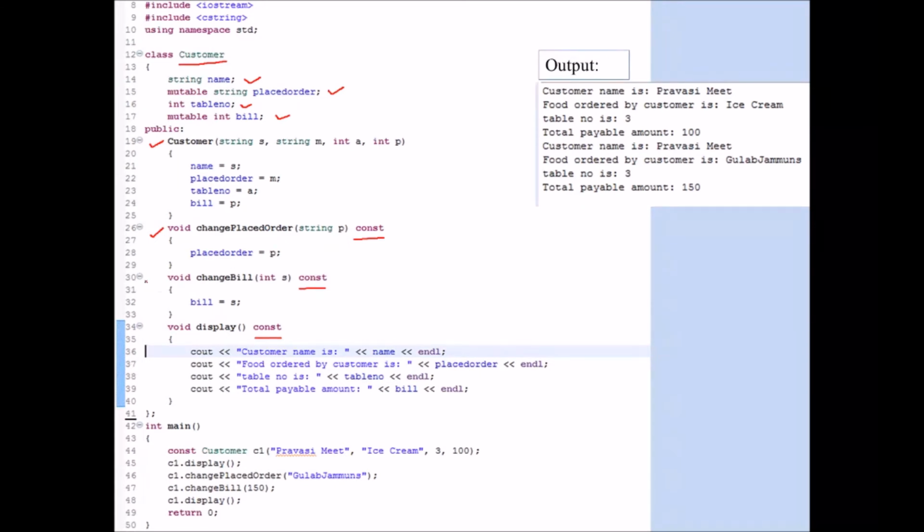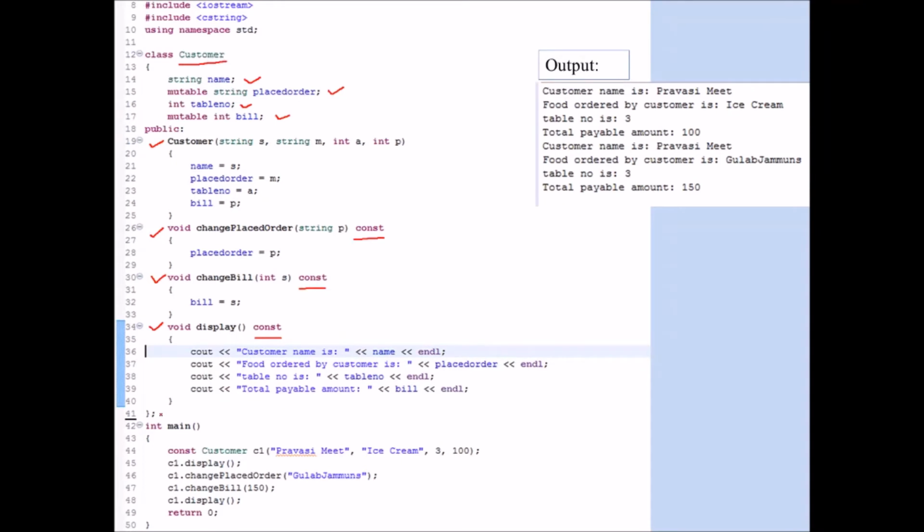Now the second function I have is change bill. As the order is changed, the bill will also change, so it is needed. This is a function which is changing the bill. This is also a constant. It has a parameter s, that means a new bill value which is sent along with the call of this function. And the last constant function is a display function in which we are just displaying the information of the customer. Now let us see what is happening in the main function.